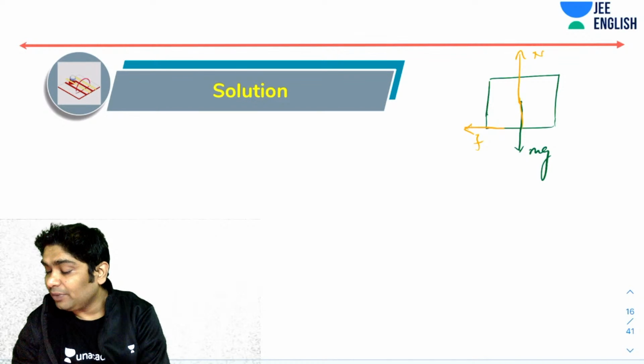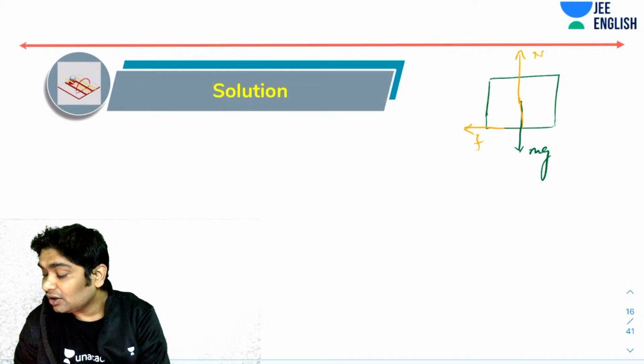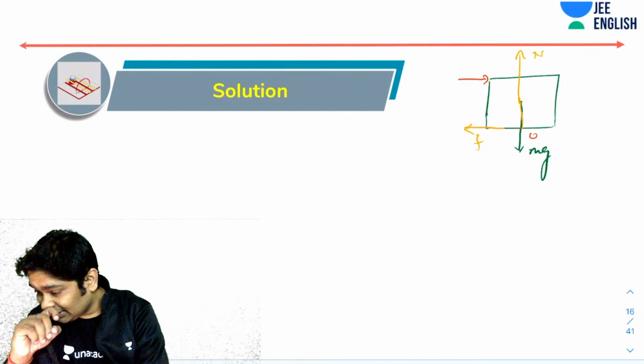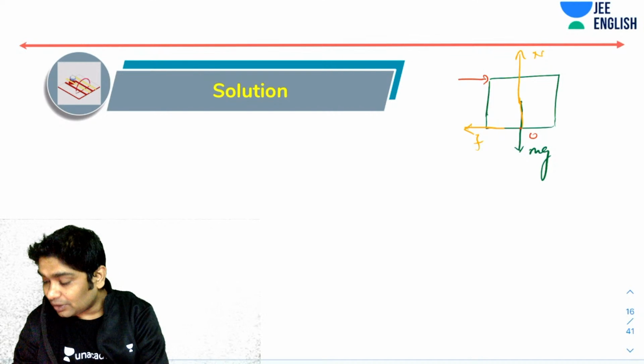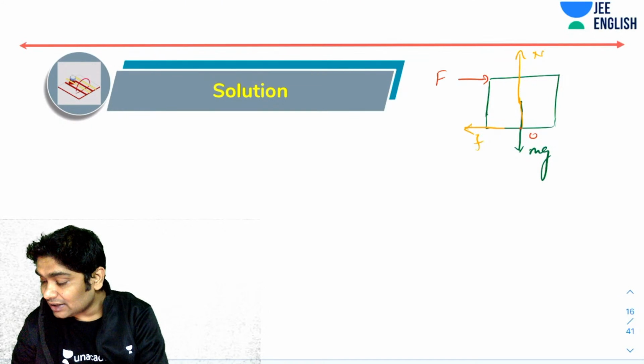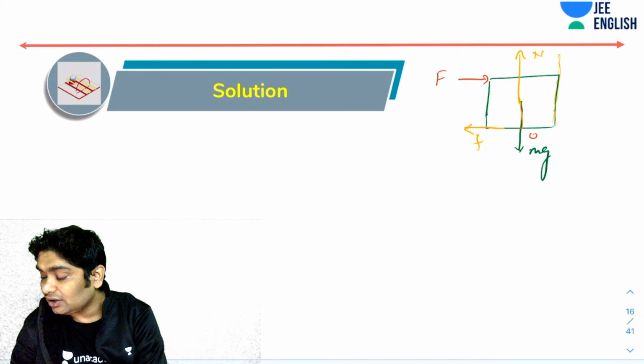And then there would be a force F. Now all you need to do is take torque about this point O. You would have realized that as this force F is applied, the N would start to shift. So as N shifts, you realize N can maximum shift to here for toppling. For just toppling, the N would have shifted here.